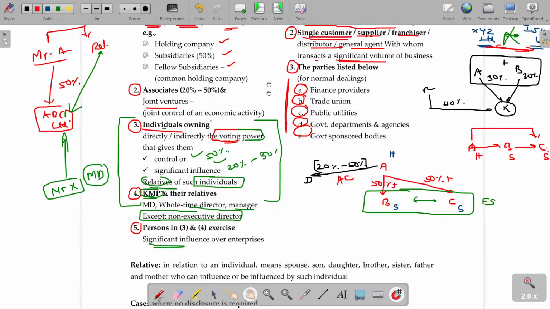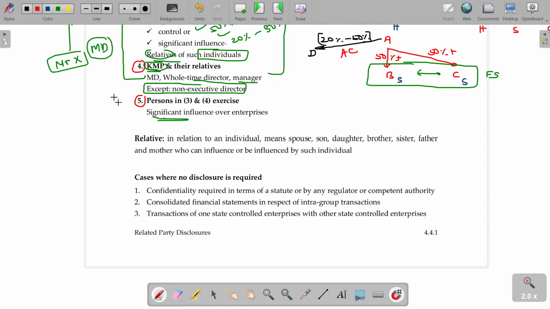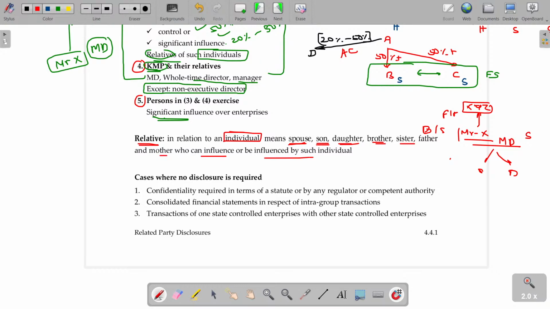Now, relative. In the case of an individual, who is called a relative? If I am talking about a director, Mr. X, who is the MD of XYZ Limited, then definitely Mr. X is the related party. Not only X, his spouse and son, daughter, brothers, sisters, and father and mother all fall under family. So not only spouse, son, daughter, brother, sister, father and mother, but anyone who can influence or be influenced by the individual is also considered a relative.